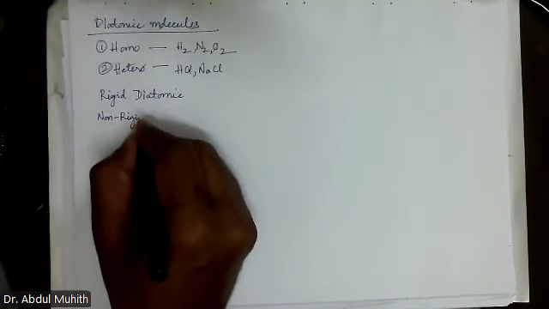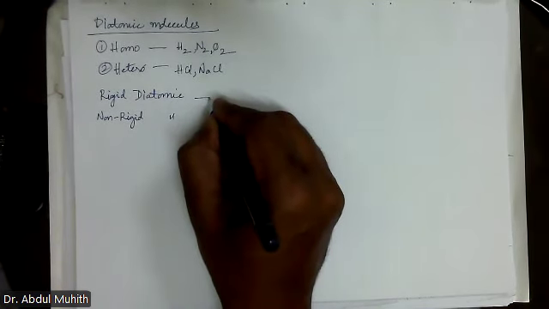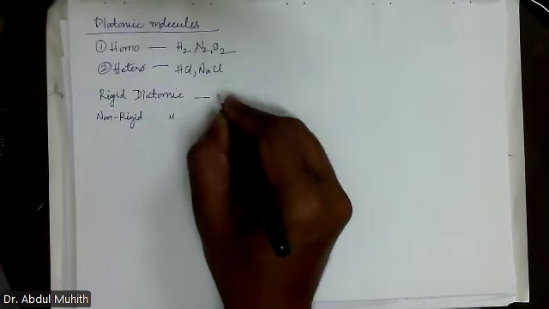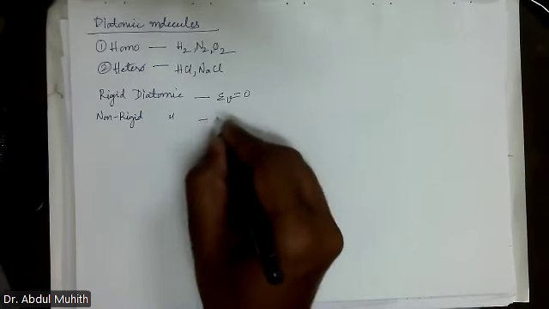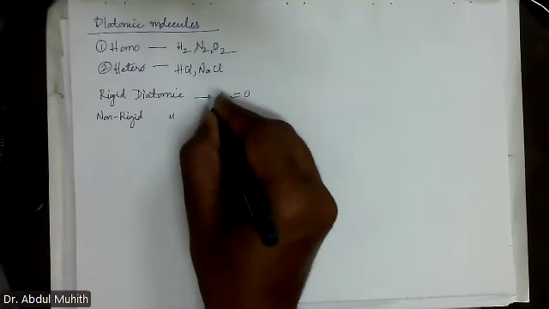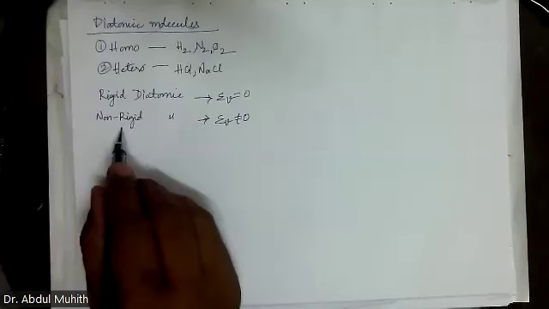Why? What happens in rigid and non-rigid? In rigid, we don't have vibrational energy, so Ev will be equal to 0. But in non-rigid, Ev will not be equal to 0. You understood now? It's like a spring.